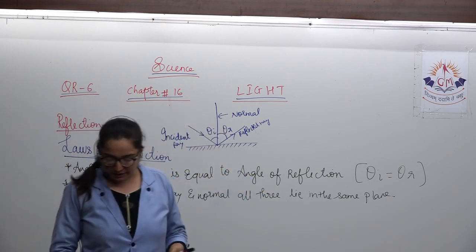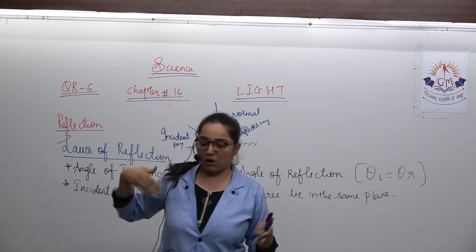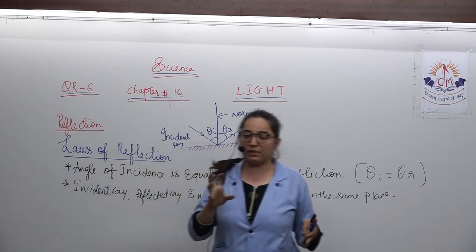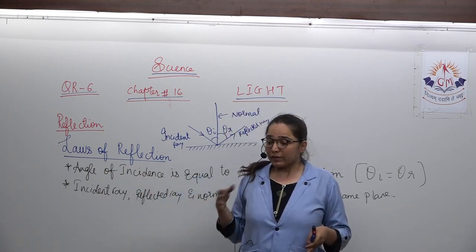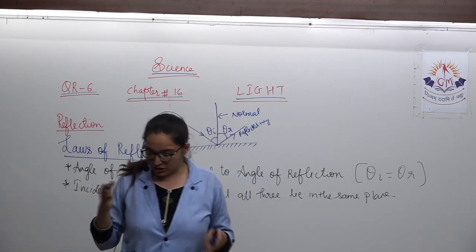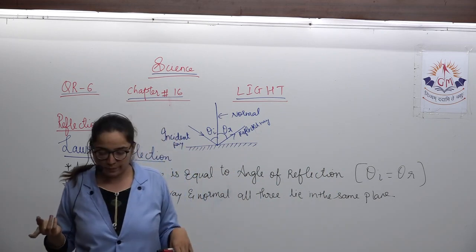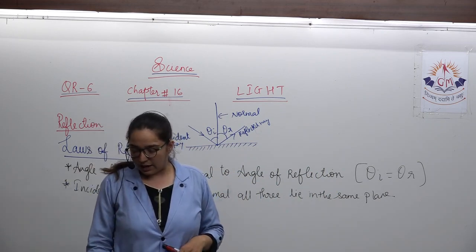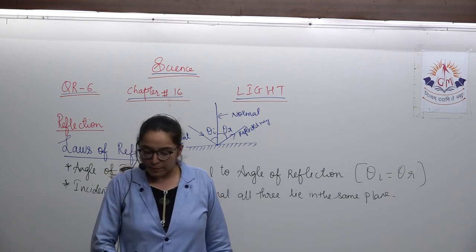There is one activity given in which a box is kept, and on one side of the box a mirror lamp is kept, and when the light ray is incident on it, we can analyze that if we change the direction of the light, the reflected light will also change. In this way we can check the angle of incidence as well as the angle of reflection.